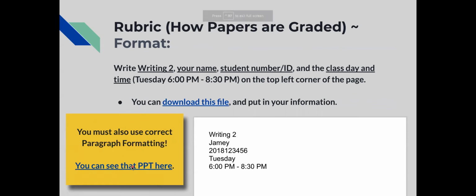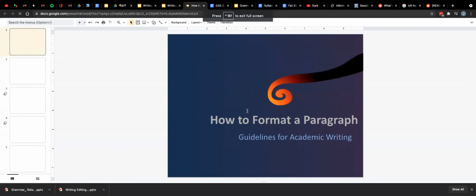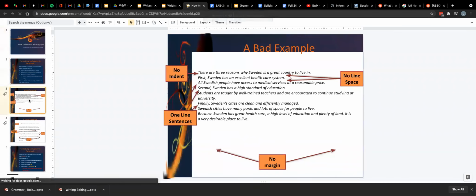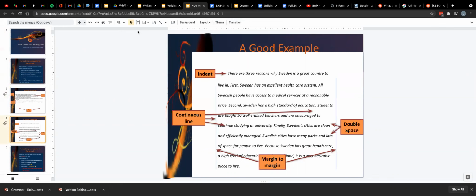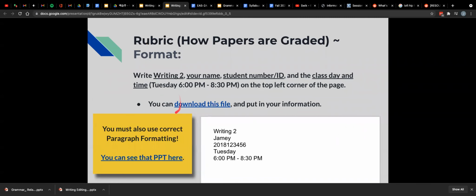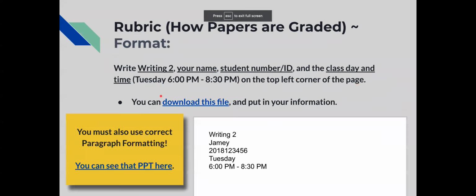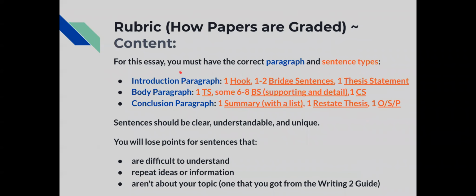And this is the PPT that we already looked at. It's this one, how to format a paragraph. This was on the how to write a paragraph PPT. So you should have it already, but if you don't, you can always click on the link here and check it out.